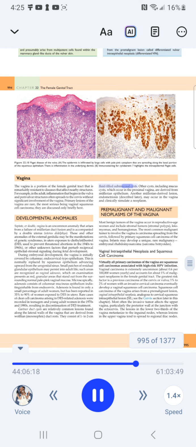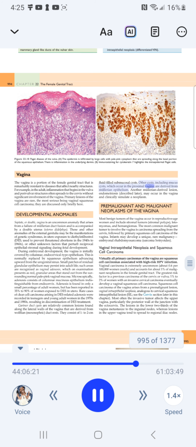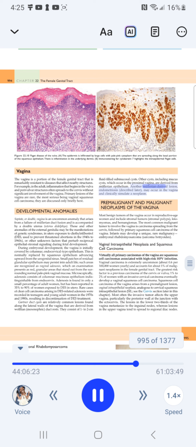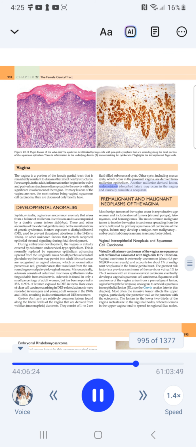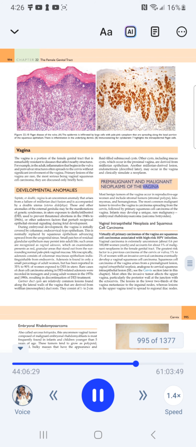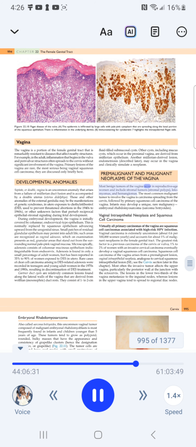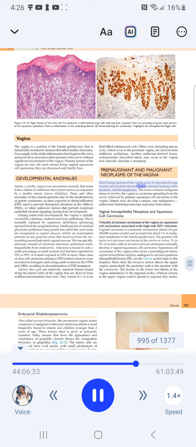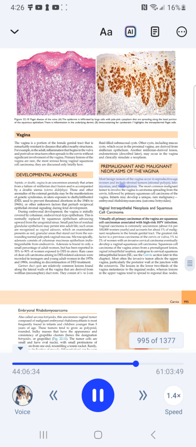fluid-filled submucosal cysts. Other cysts, including mucus cysts, which occur in the proximal vagina, are derived from Mullerian epithelium. Another Mullerian-derived lesion, endometriosis, described later, may occur in the vagina and clinically simulate a neoplasm. Benign and malignant neoplasms of the vagina. Most benign tumors of the vagina occur in reproductive age women and include stromal tumors, stromal polyps, leiomyomas, and hemangiomas.